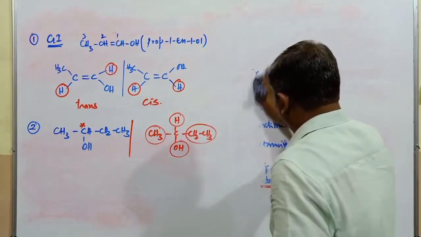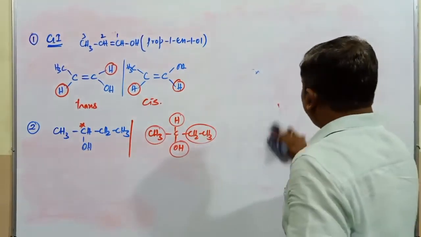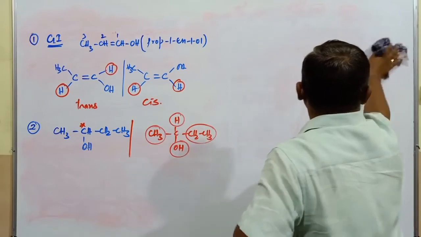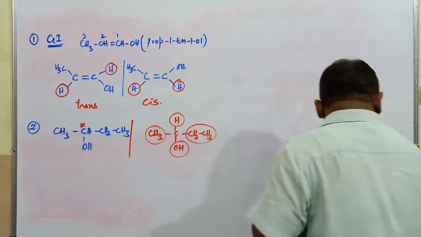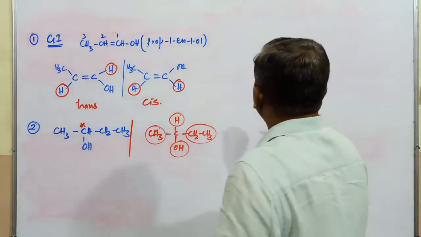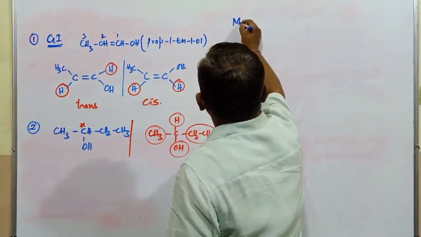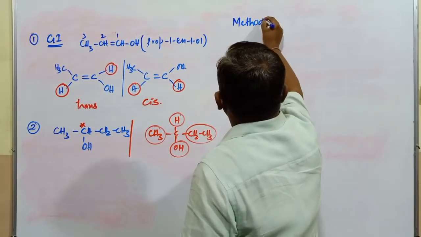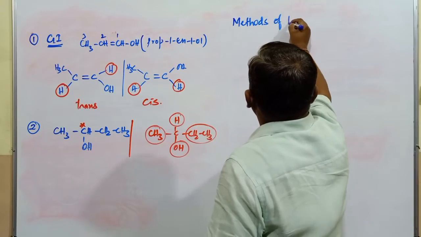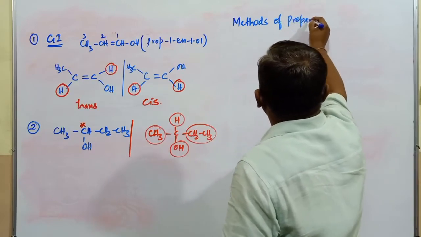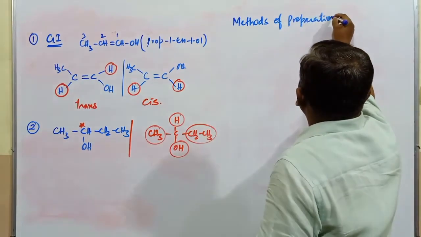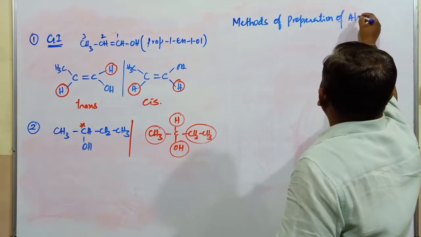Next, after isomerism in case of alcohols, the next topic I will mention here, a very important one: methods of preparation of alcohols.